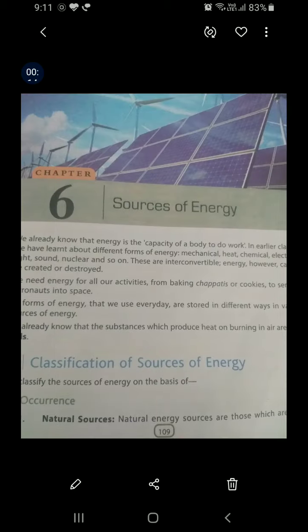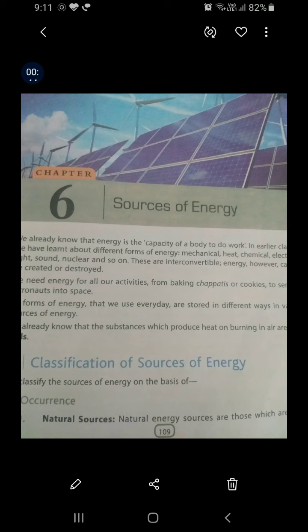Hello students, in this video lecture today we are going to start with a new chapter, sources of energy. Children, we have studied about energy in earlier classes. In class 7th we studied that energy is the capacity to do work. And we have also learnt various types of energies like mechanical, heat, chemical, electrical, sound and so on.